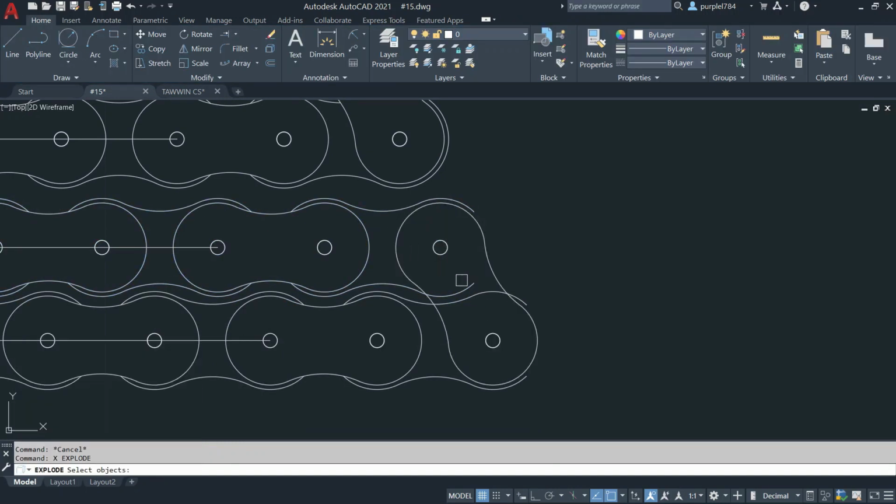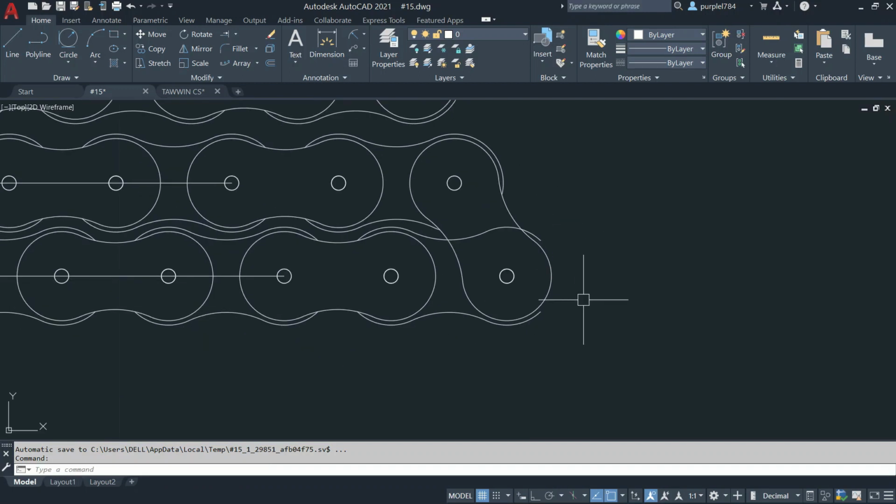Shortcut is enter. Need to explode one more time. Is enter. Select the object. Then use the trim. Shortcut is TR enter. Select object. Then click on the object. Here I need to extend. For the extend, press shift and select the object. Press enter.